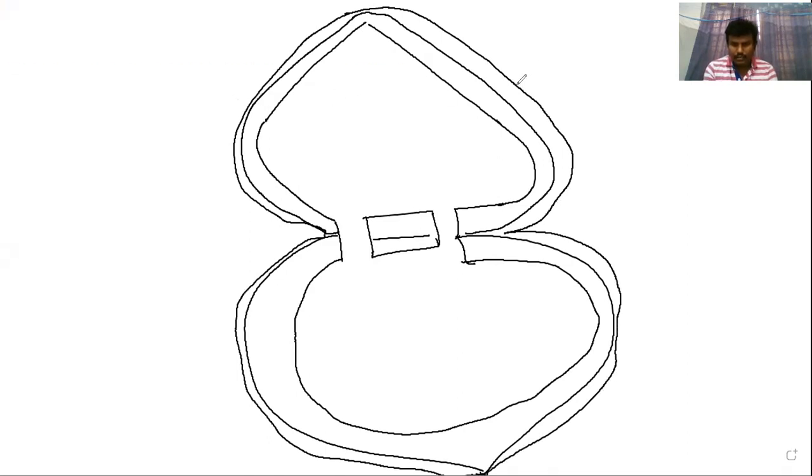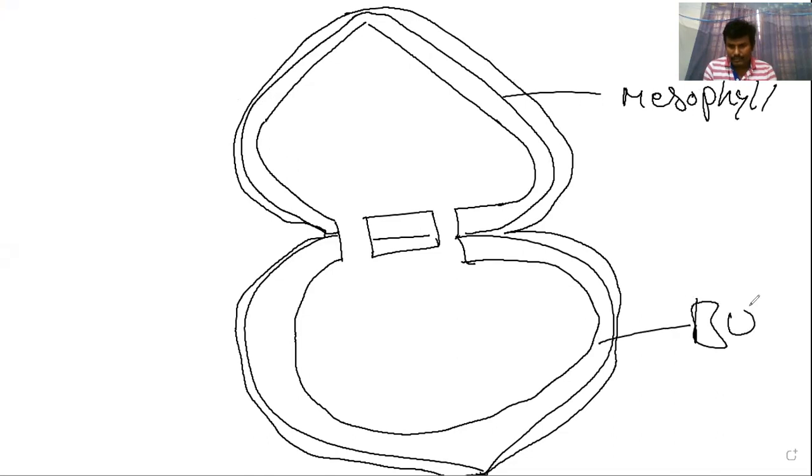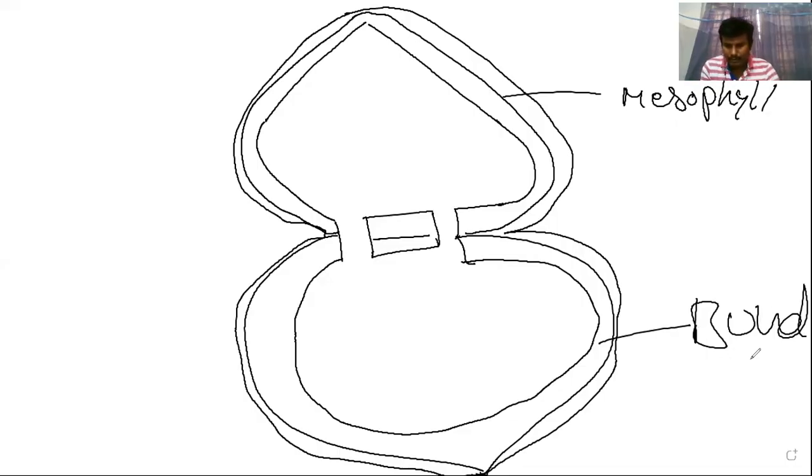This is the mesophyll cells. This is the bundle sheath cells.